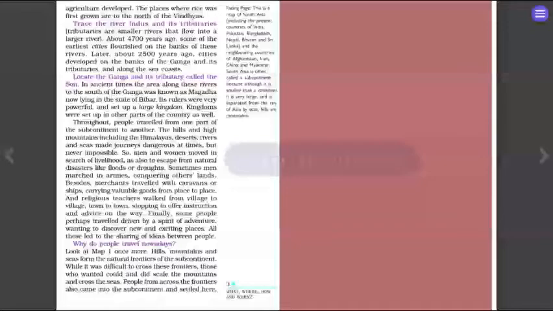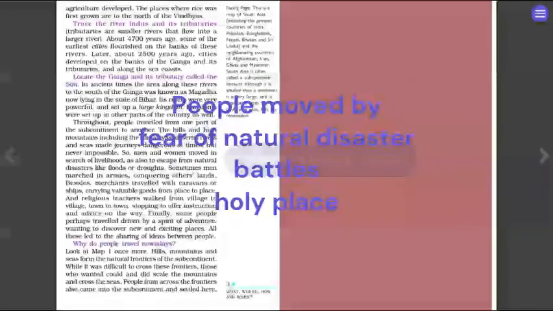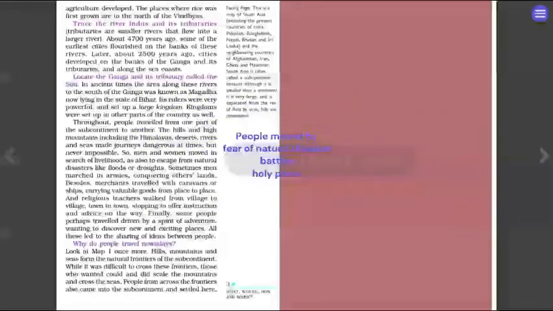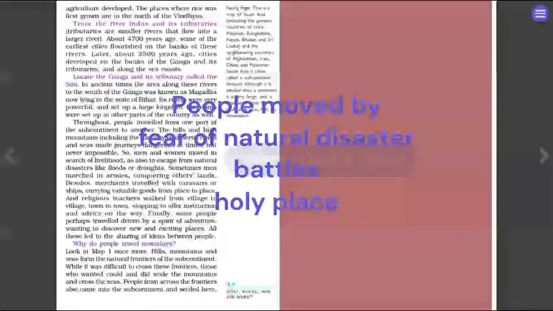So, what are all the reasons people travel? First and foremost are natural disasters. We don't know when nature will show its fury. We know that there are a lot of natural calamities like floods, earthquakes, volcanoes. So people will move from a location when such incidents happen. Secondly, there were rulers who used to move from one place to another to conquer, to get more and more land, to make more and more land part of their own kingdom. So in that regard, people have moved for acquiring or conquering others' land.